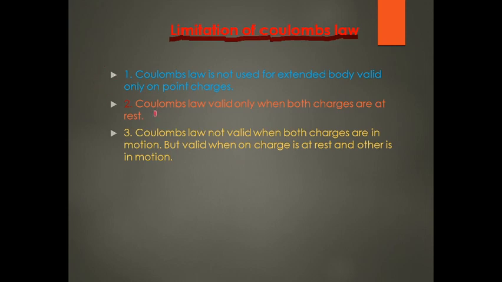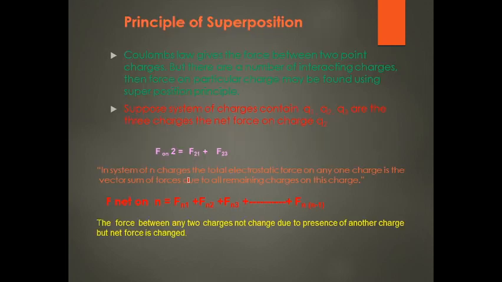Second, Coulomb's law is valid only when both the charges are at rest. Coulomb's law is not valid when both charges are in motion. But it is valid when one charge is at rest and the other charge is in motion. This is the limitation of Coulomb's law.